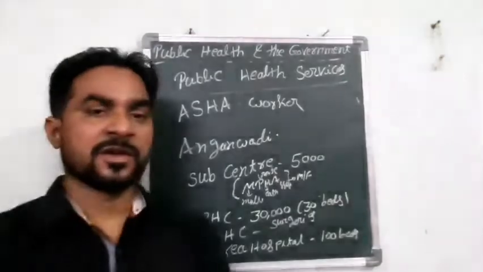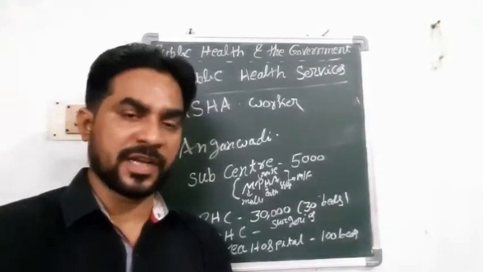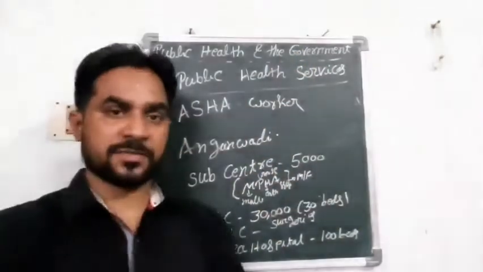First of all, we see the structure of the public healthcare system in India. At the lower level, we have the Asha worker.